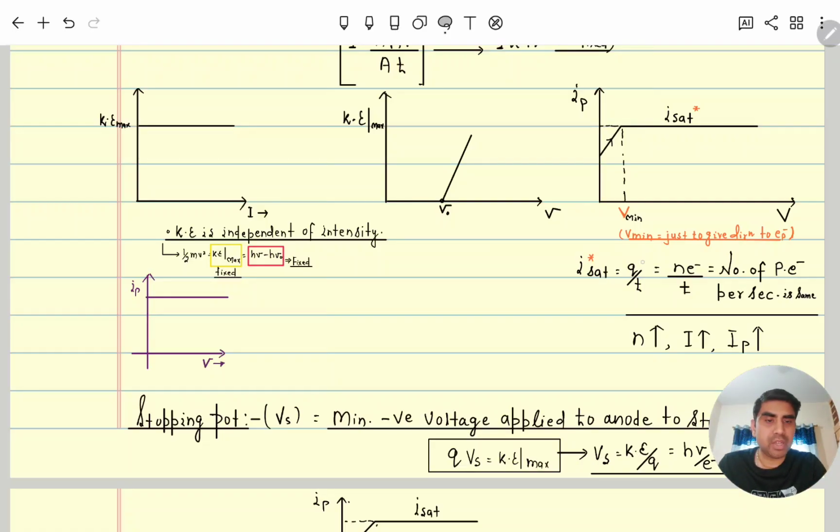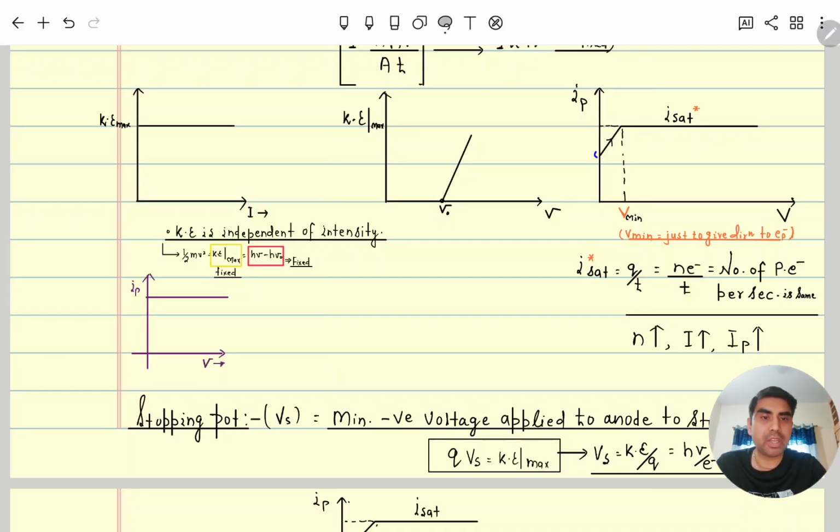So here you can see current is equal to Q by t, charge by time, that is number of electrons divided by time. As photons are falling, the number of electrons per unit time also increases.